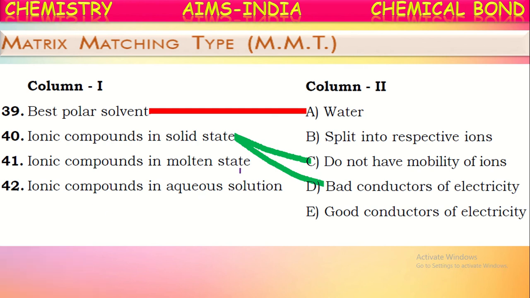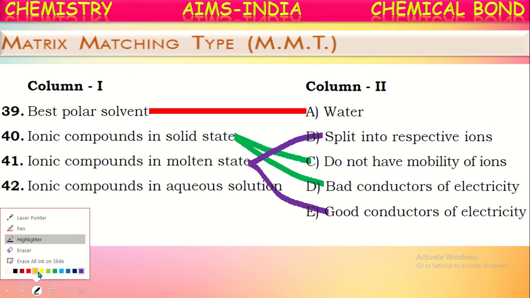Next, ionic compounds in the molten state. Ionic compounds in the molten state split into respective ions. Suppose you take sodium chloride and dissolve it in water, it splits into Na+ and Cl- ions. So that is splitting into respective ions. As they split into respective ions, they can conduct electricity. So they become good conductors of electricity in the molten state, because of the presence of ions.